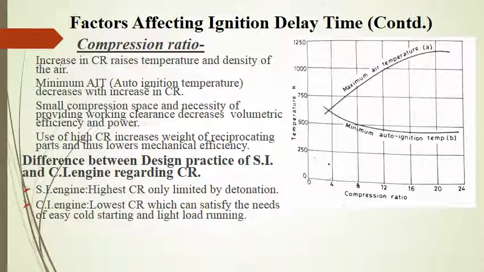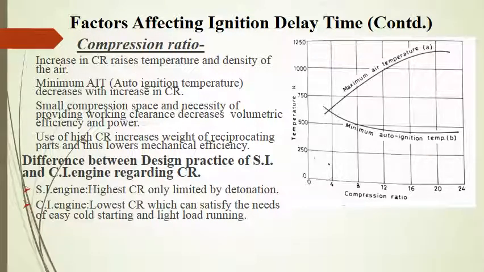So the design engineer is then bound to use the lowest compression ratio which can satisfy the needs of easy cold starting and light load running at high speeds. So we are moving opposite to the SI engine design practice, because in the SI engine the design practice is to use the highest possible compression ratio. In that case, the use of higher compression ratio is limited by detonation.